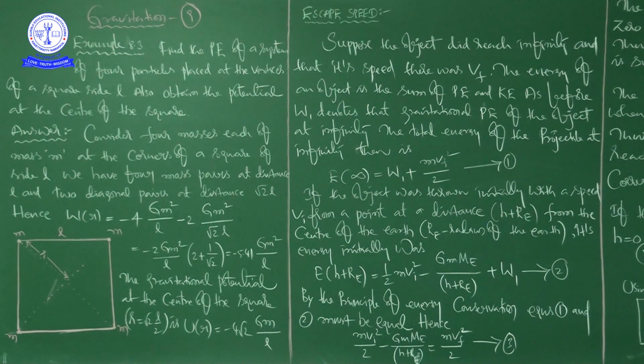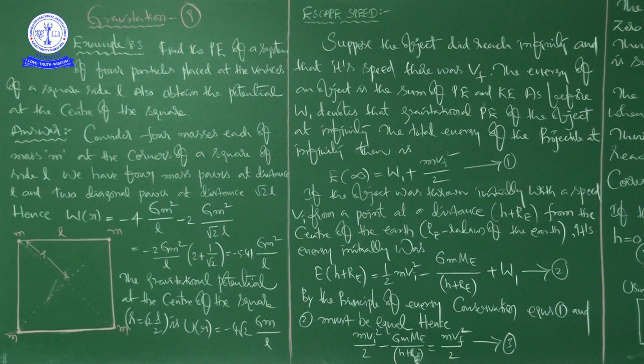So that's what we calculated, no? This is W of r, the potential energy of the system. There are 4 pairs because of the sides, and 2 pairs diagonally opposite. We got it as minus 5.41 capital G small m square by small l. Next, he asked to obtain the potential at the center of the square. That we got as minus 4 root 2 capital G small m by small l. Right, now the next continuation topic to this is escape speed.